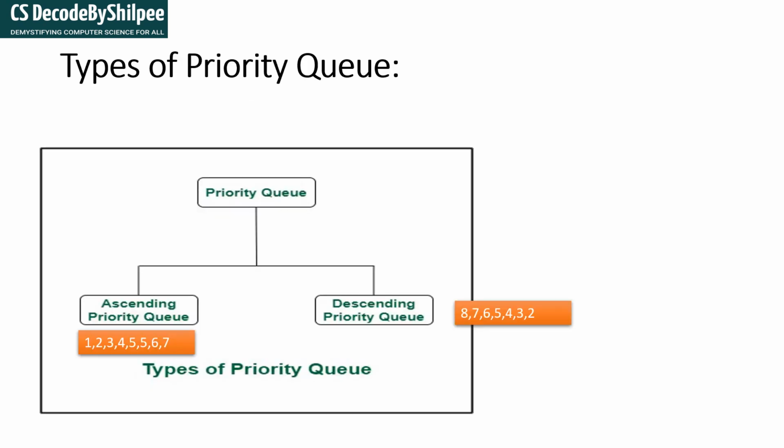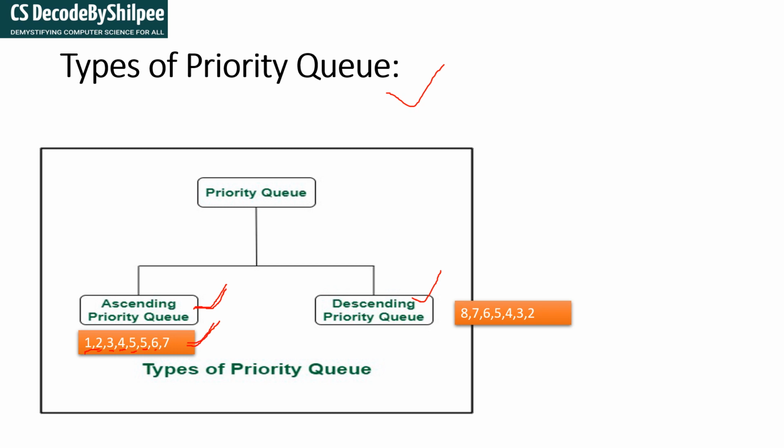Now we'll see the types of priority queue. There are two types: one is the ascending priority queue, another is the descending priority queue. Why do we say ascending priority? In an ascending priority queue, one has the highest priority, two has the second highest, three has the third highest, and so on up to seven having the seventh highest. If you observe this, it is nothing but ascending order.